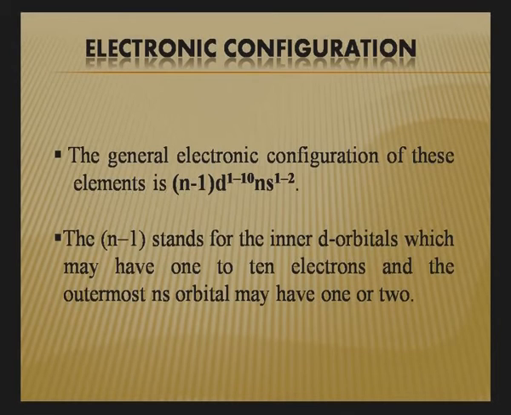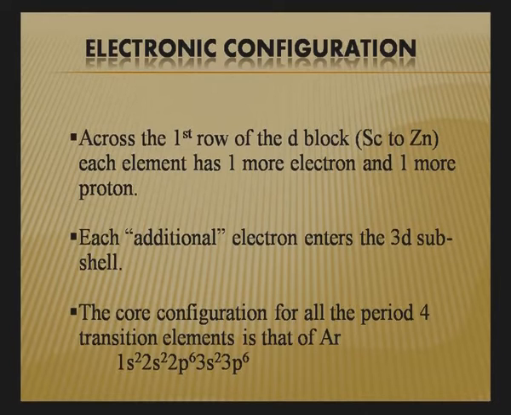Now we can explain the properties of transition elements in 2 ways. One way is that we can take the general properties which are shown by each and every element. For example, write down the electronic configuration. Looking at the electronic configuration of the 3d block elements, you will find they have a regular trend. The general formula you can suggest is (n-1)d1 to 10 ns2, where n is the principal quantum number. So if n is 4, then there will be 3d. The first transition series starts from scandium, titanium, vanadium, chromium, manganese, iron, cobalt, nickel, copper and zinc.